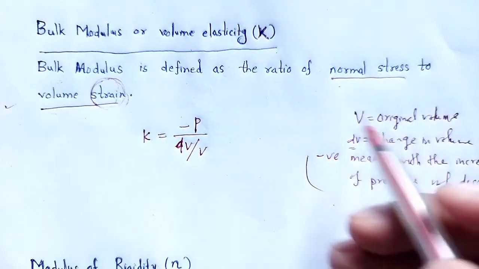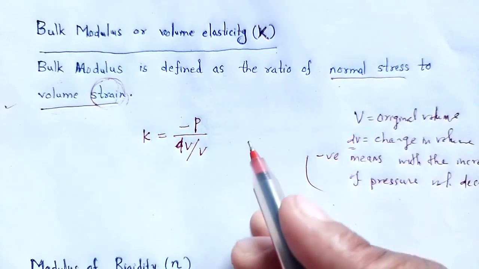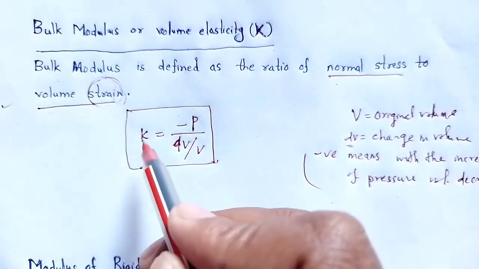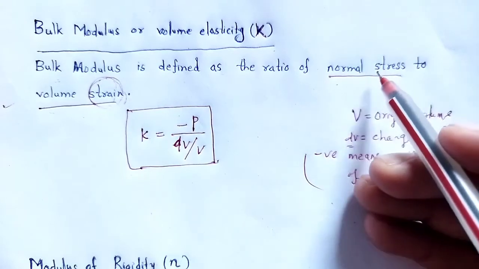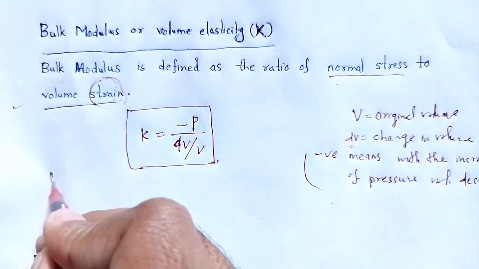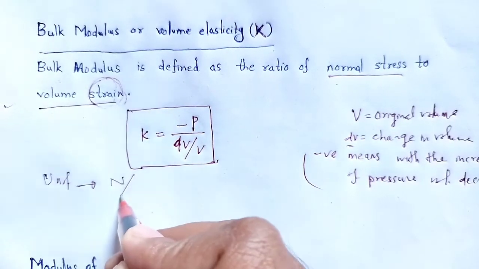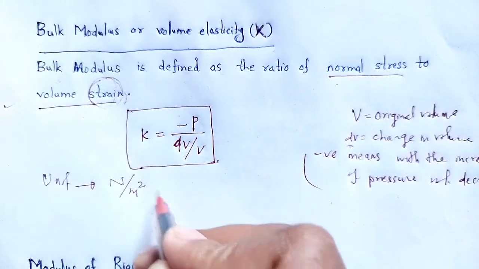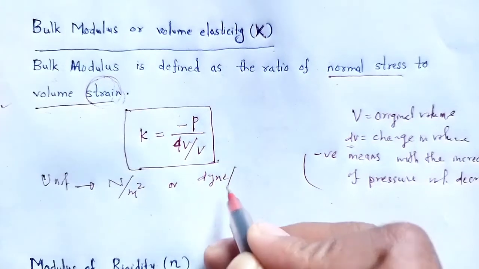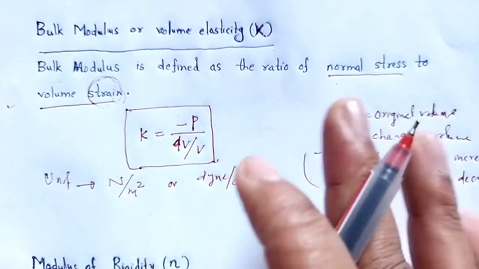That's why we put a negative sign in the mathematical expression. This is the expression for the bulk modulus, normal stress to the volume strain, and its unit is Newton per meter square in SI, or dyne per centimeter square in CGS.